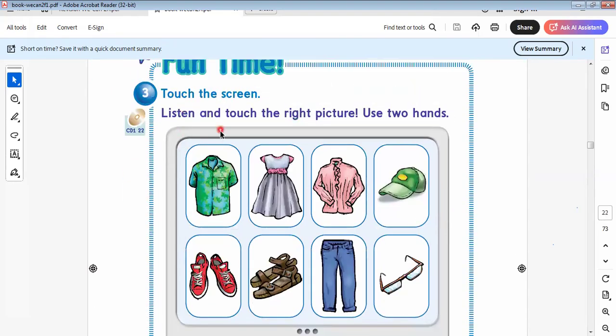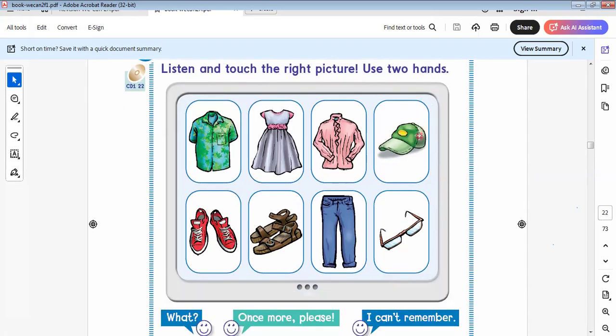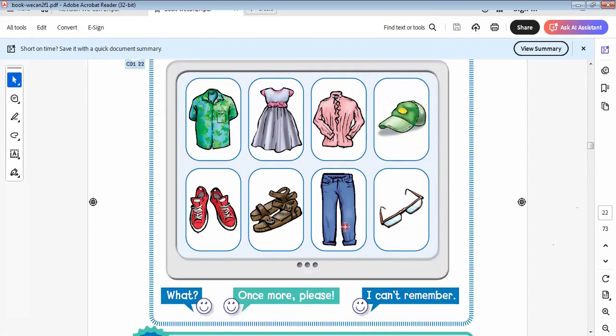Here we say, listen and touch the right picture. Use two hands. Cap, which one is the cap? This one. Glasses, this one. Here are sandals, called sandals. Yes, here's the sandal. Shirt, this one.